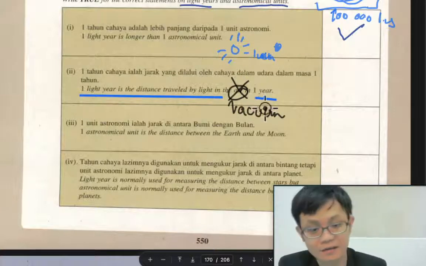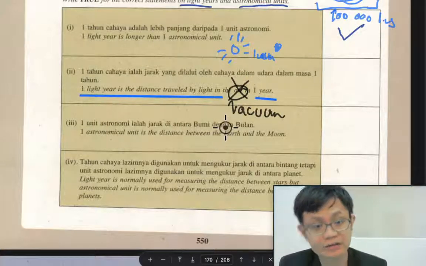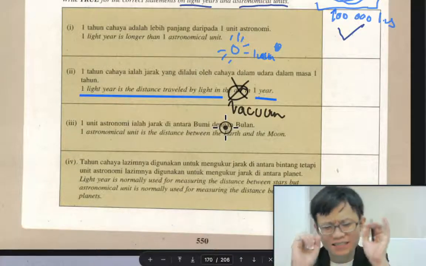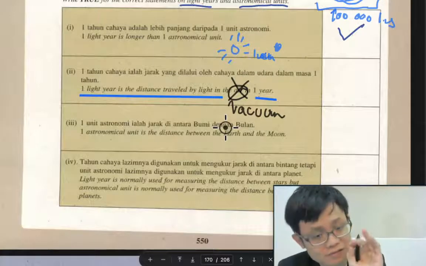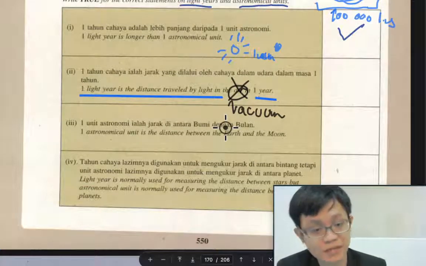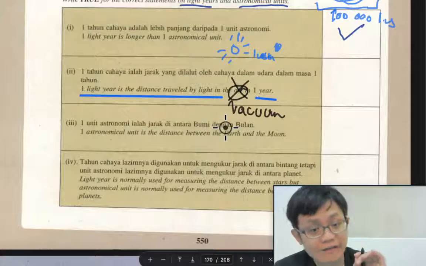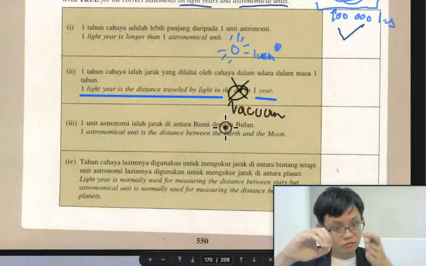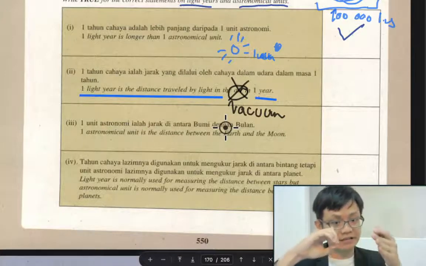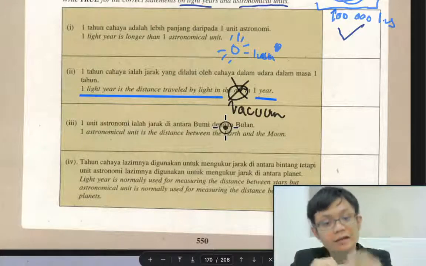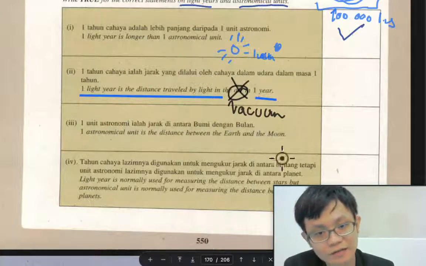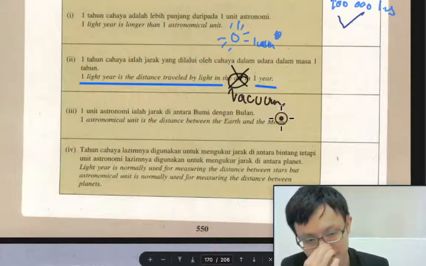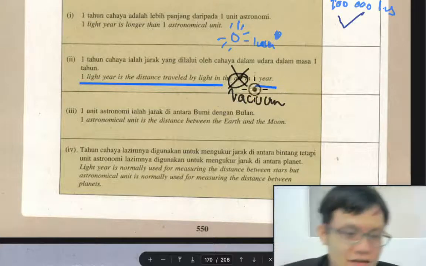In 1 year. But even in a vacuum, this one you won't learn in books. Even a vacuum is slightly affected by gravity. So there is gravity, the planet's gravity. It will slightly, not a lot, but it will slightly influence the speed of the light and also the direction of the light. If there is a planet here, the light will slightly go to this side because the gravity of the planet actually pulls the light in a certain direction. So many things that we still don't know. Elon Musk says he wants to go to Mars. Go to Mars, so many things we still don't know yet.